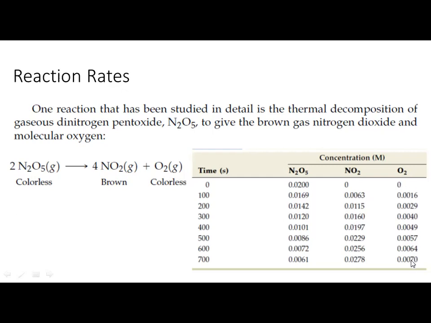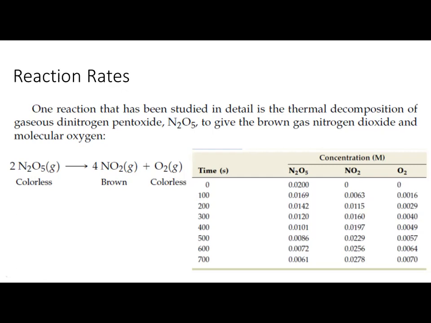So this is how the rate is changing, the behavior of the reactant and the product with respect to time. The concentration of the reactants will always decrease and the concentration of the product will always increase with respect to time.